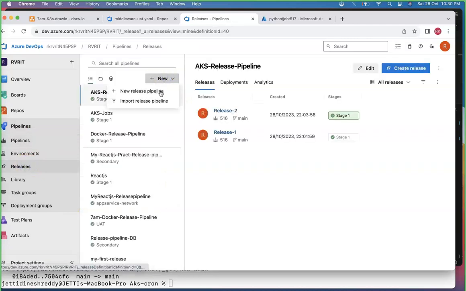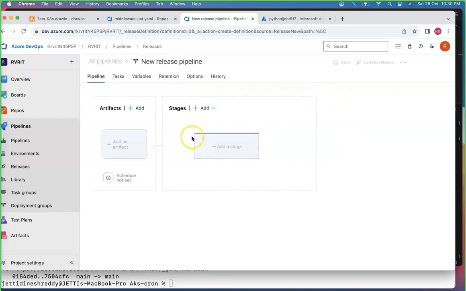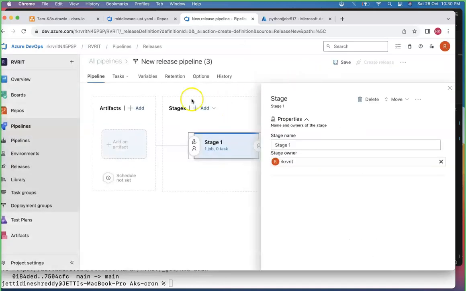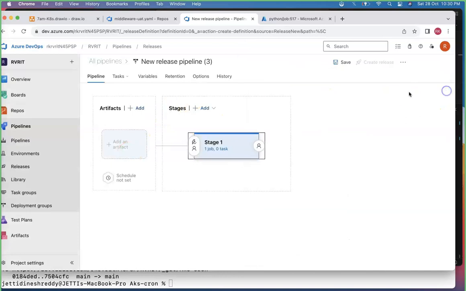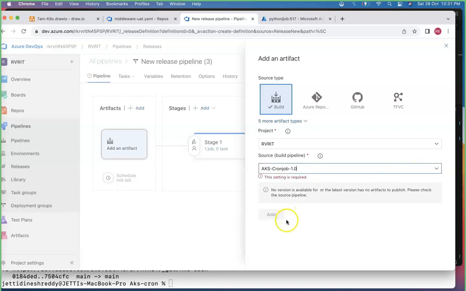Go there and take a new release pipeline. I'm taking an empty job. I'm closing this one and adding an artifact. When you go for add an artifact, I'm going for the AKS or something. What exactly is the name you have given? CronJob, right? I think it's a CronJob, right, team? So some called CronJob. Open this one. 1.0 is the one exactly you have given.